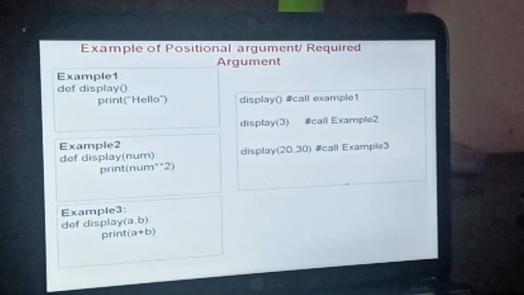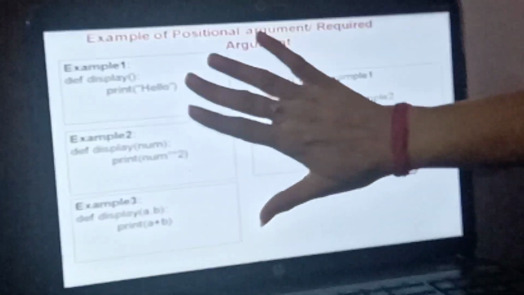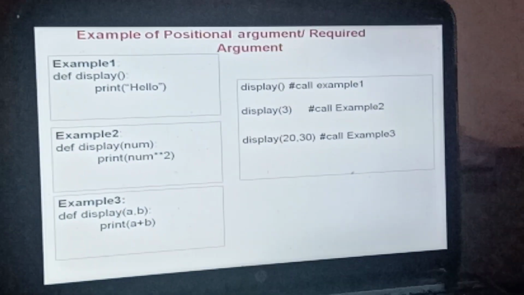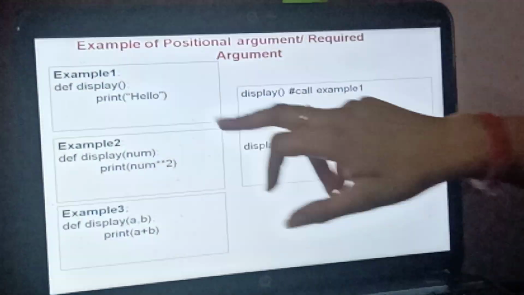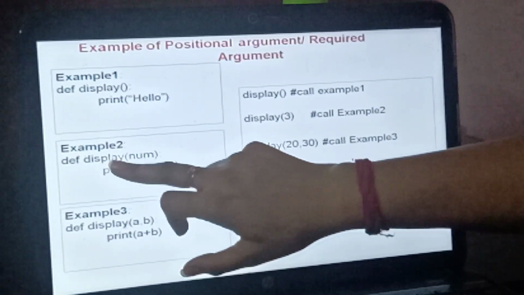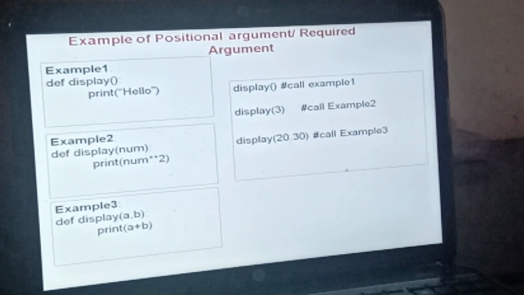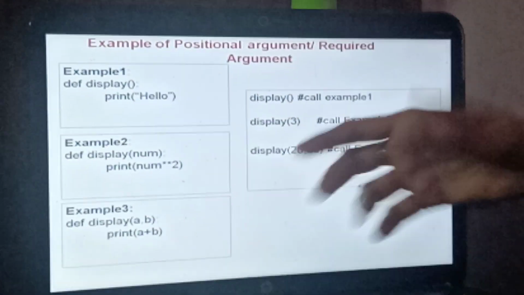Here I have passed no argument, then one argument, and then two arguments. When I pass no argument, it is a default function, so there is no call of any positional argument in that. When I call display, it is going to print hello. In the second example, I am doing the square of the variable. If I provide 3, it is going to display 9.